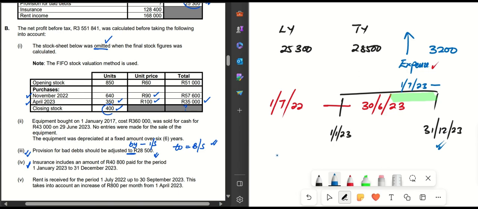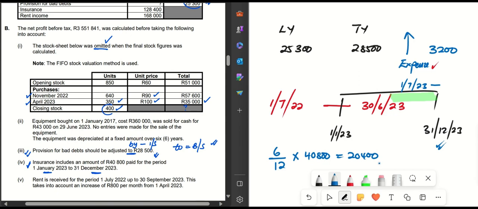So how many months have been paid in advance? Those are 6 months. And the period that has been paid for, from January to December, is 12 months. So it's 6 over 12. Multiply this by what was paid, which is 40,800. It gives us an amount of 20,400.